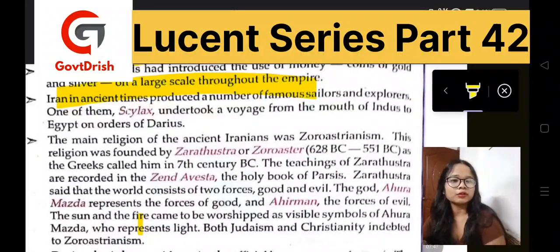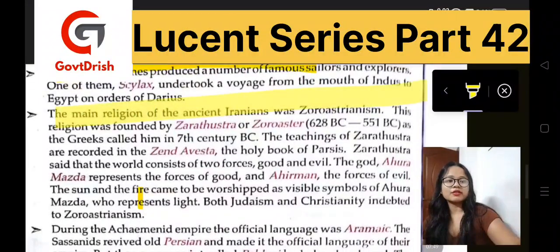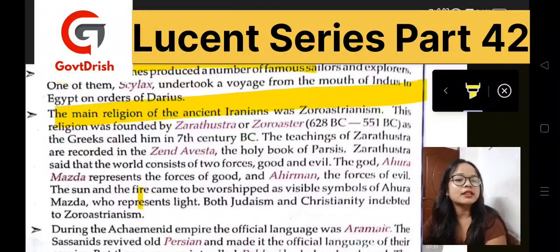Now, what was the main religion of the ancient Iranians? This is very important because with this religion lies the history of the Iranians and all the present situation also, as the practice of religion in their ancient time was Zoroastrianism, which we have listened about quite a few times, but it's not so prevalent like other religions.